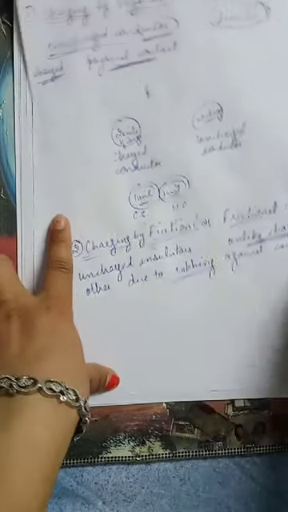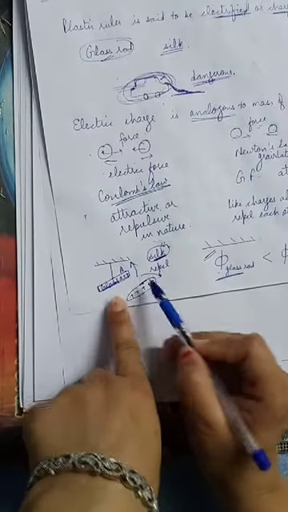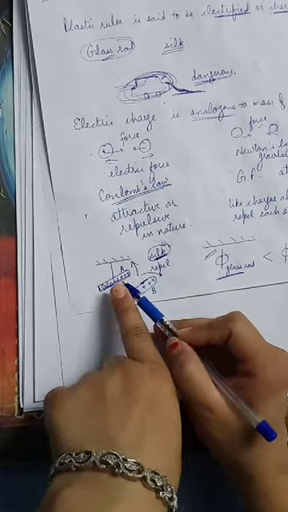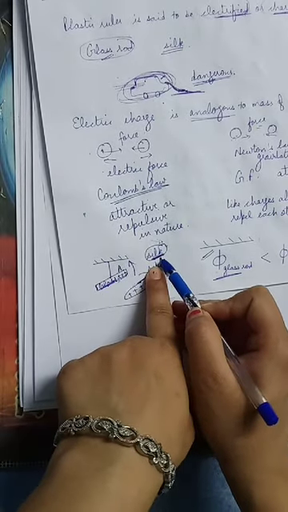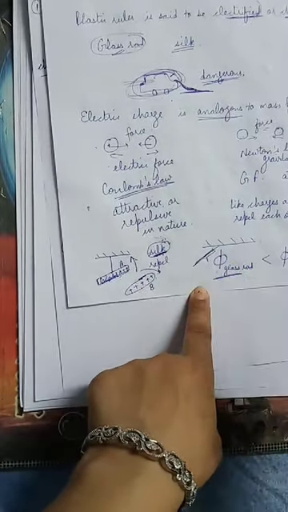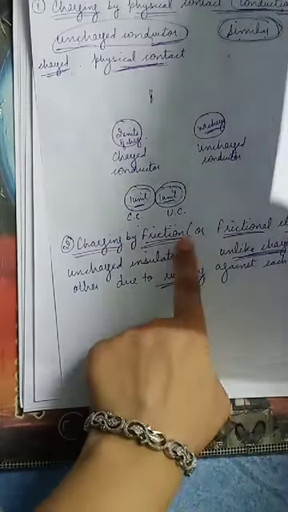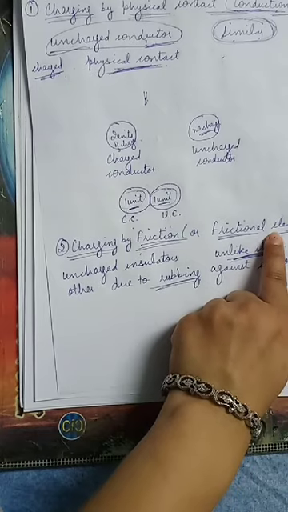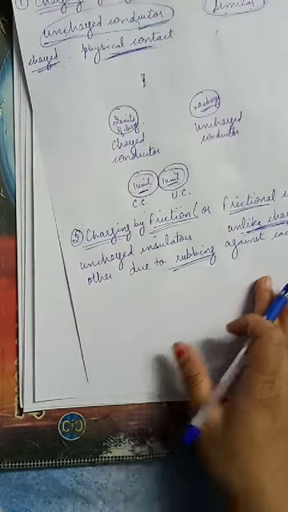We have studied earlier the example of glass rod and silk cloth, why one acquires positive and the other negative charge. I gave you the reason behind this. So this is the example of charging by friction or frictional electricity. Is it clear to all of you?